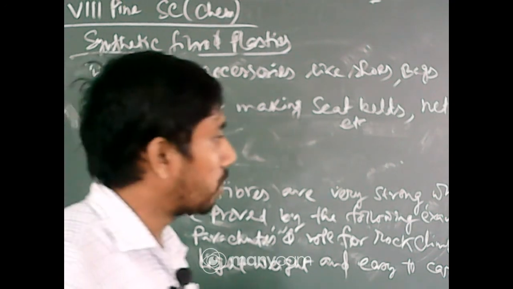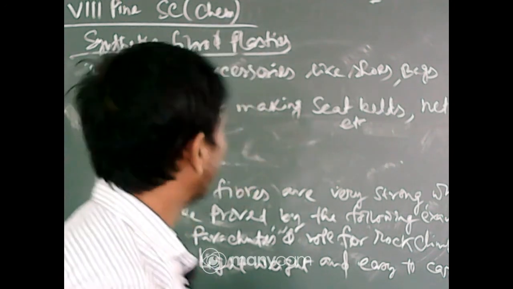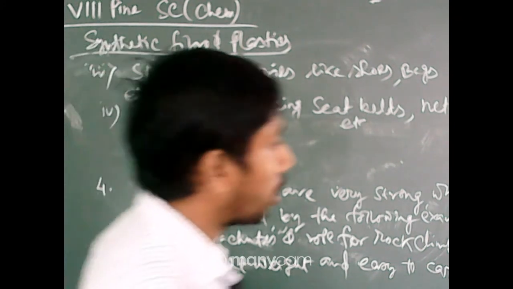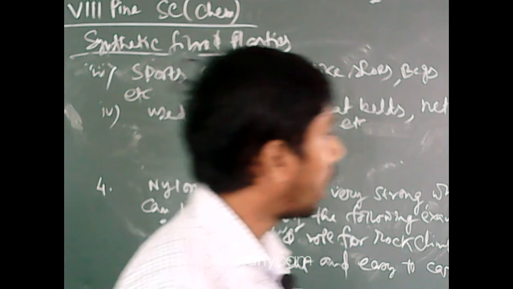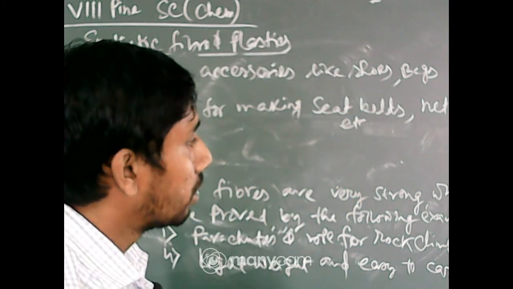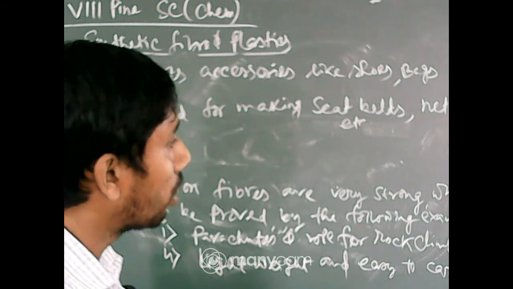Sir, please repeat one time. Okay, so I am repeating this. Nylon fibers are very strong, which can be proved by the following examples.